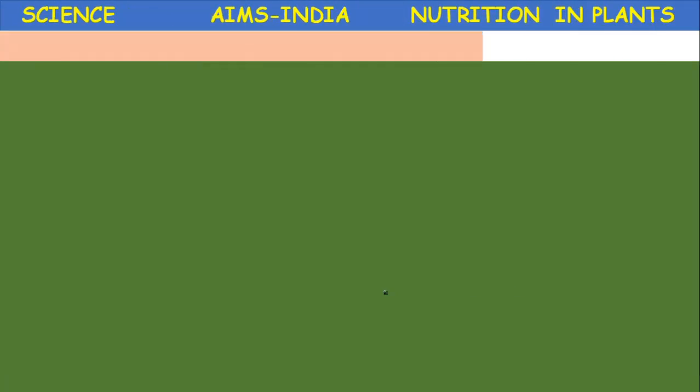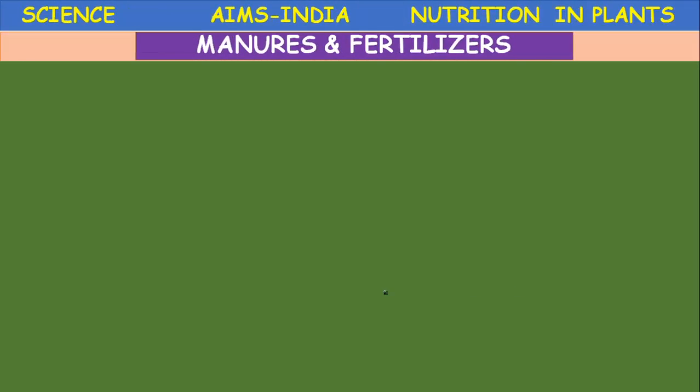Next, manures and fertilizers. What is the difference between manures and fertilizers, children? Manures are natural. Fertilizers are chemical. Chemical fertilizers, natural manures. Manures are made from naturally available materials. Fertilizers are made from chemical substances.